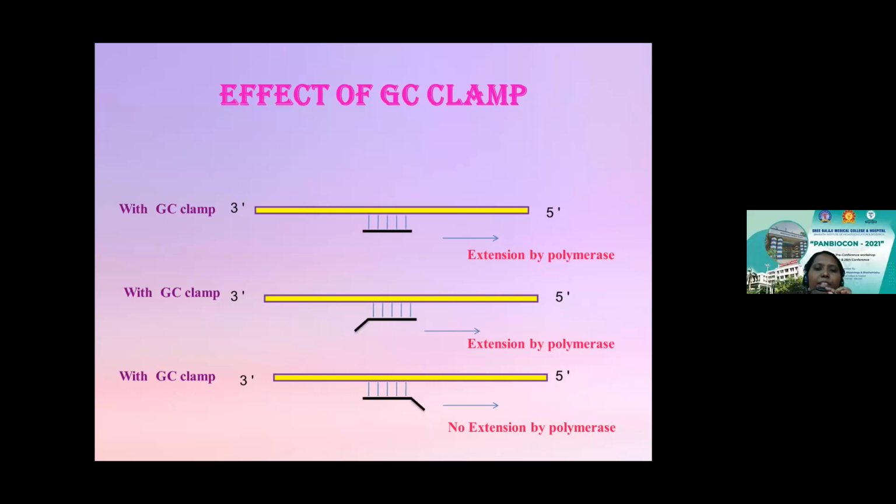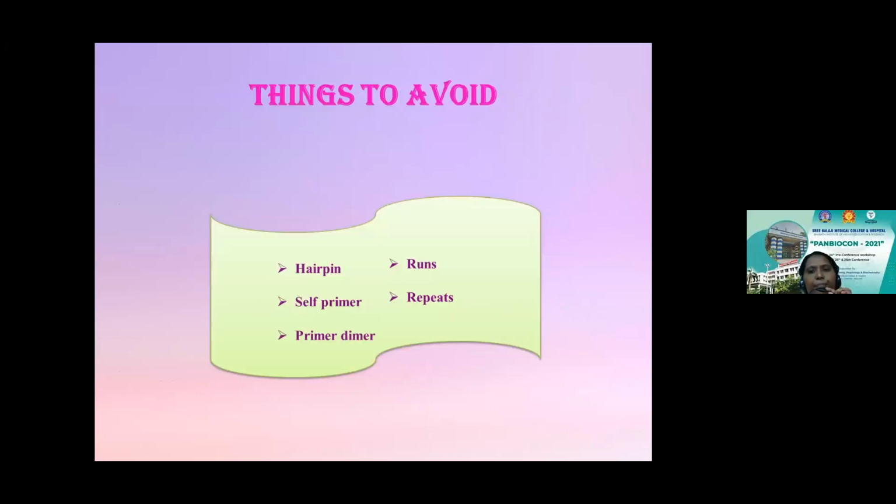But when there is no guanine or cytosine, then the amplification is going to be really affected and there cannot be an efficient extension. So this is the significance of your GC clamp. The presence of a G or C residue within the last 5 bases toward the end is very, very important in the primer design.